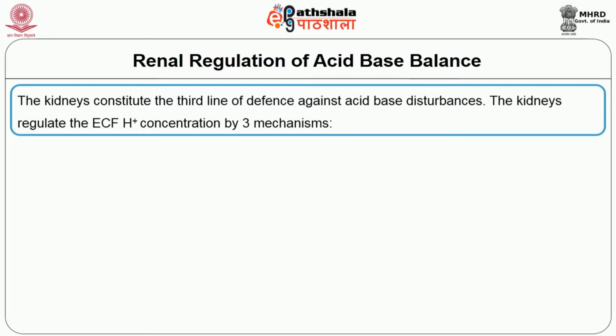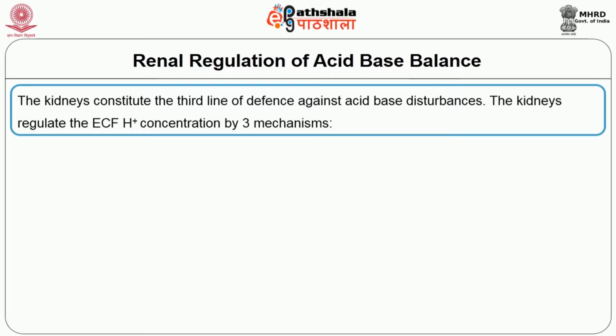The kidneys are the only route by which these non-volatile acids can be excreted from the body. In addition, the kidneys should also prevent the excretion of bicarbonate from the ECF, which is known as the primary buffer system of the ECF.